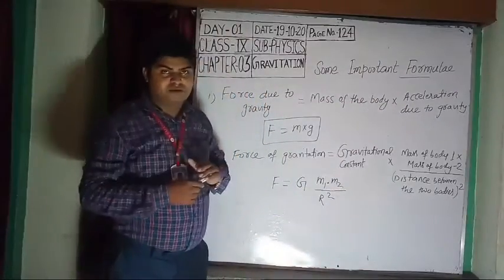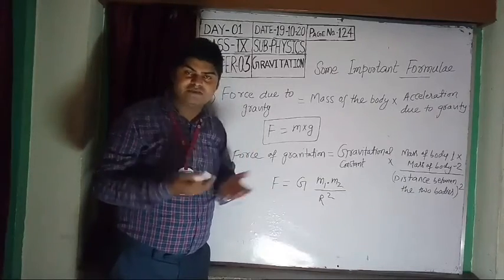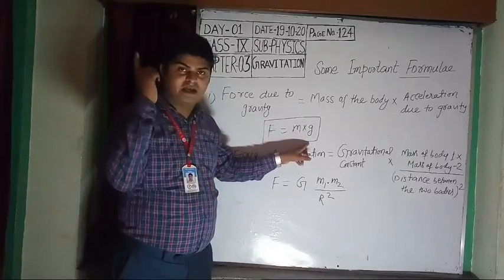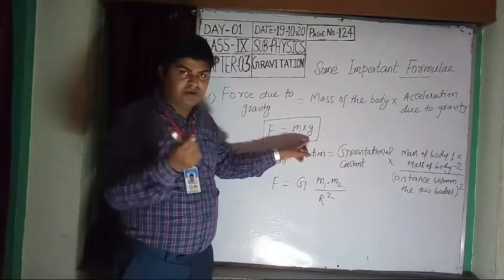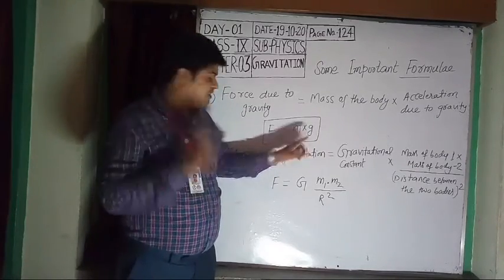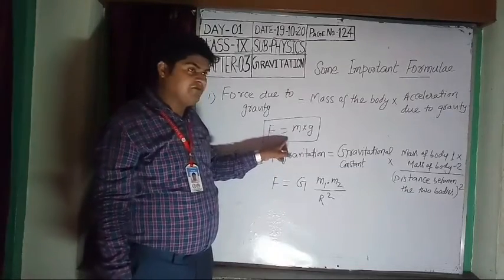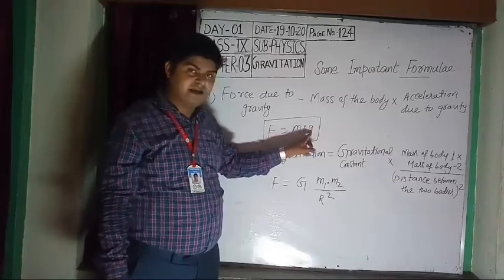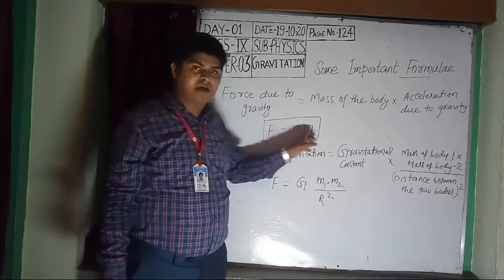You know in chapter 2 force is equal to mass into acceleration. Here it is the same, but instead of A you put G. So F is equal to mg.